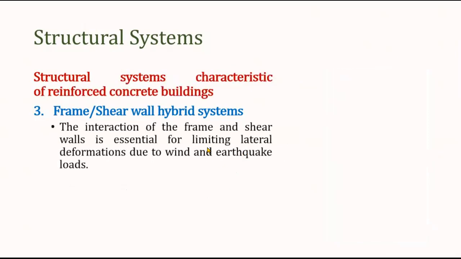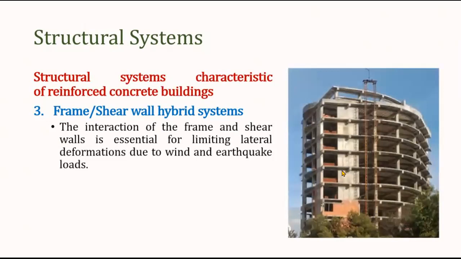As I said, the interaction of the frame and shear wall is essential for limiting the lateral deformation due to wind and earthquake. So the role of the concrete frame is to transfer gravity load only, and therefore it is called the gravity frame. The columns, which are typically supporting the concrete flat slab structures or a two-way slab with beam, act as a gravity system, and the wall is acting as a lateral load resisting system.